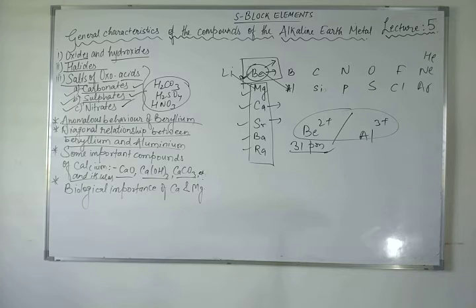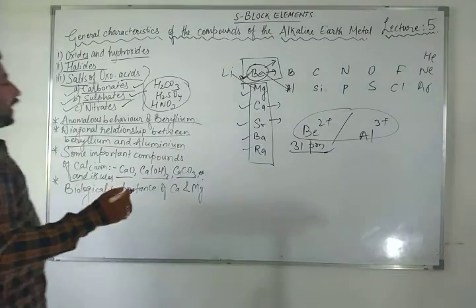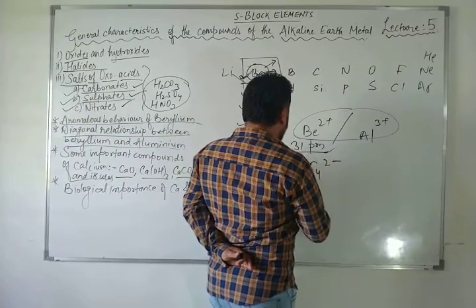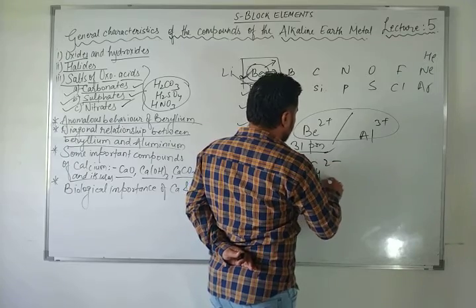It will give you structures in the vapor phase, which are soluble in organic solvents, and strong Lewis acids also. That's why they are used as Friedel-Crafts catalysts. Beryllium and aluminium ions have a tendency to form complexes with fluorine, like BeF4 2 minus and AlF6 3 minus.